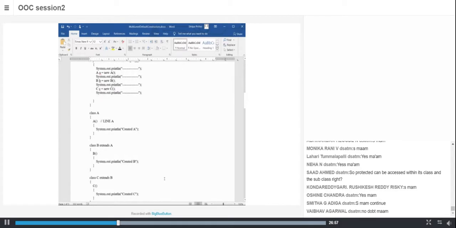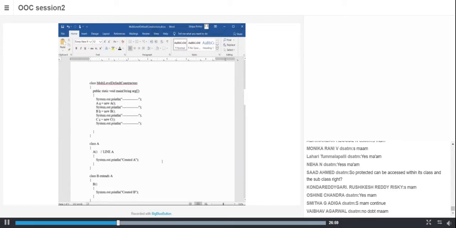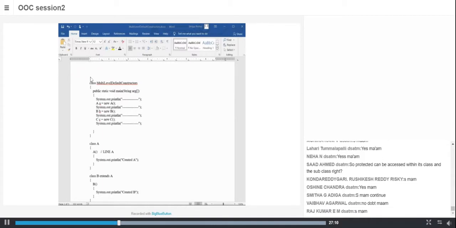I'll go with this. Okay, let me start off this one. Imagine now, can you see my screen? How many classes are there? And what are those classes? See the problem? Unless you see the screen, if it was on the board, I could have written and asked. But now, unless you understand what is there on the document, you will not be able to get that. At least tell me how many classes are there.